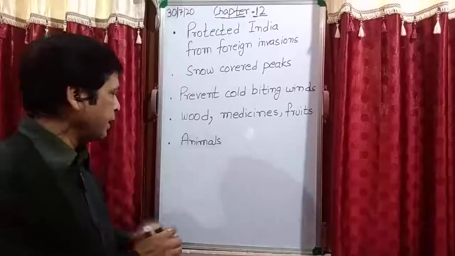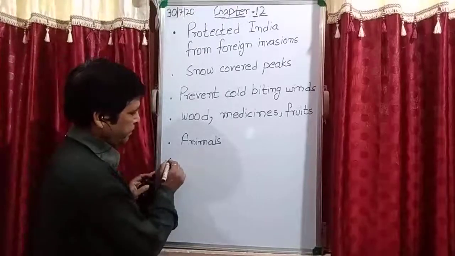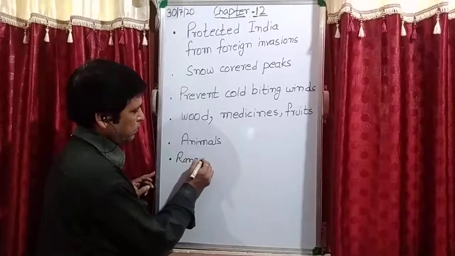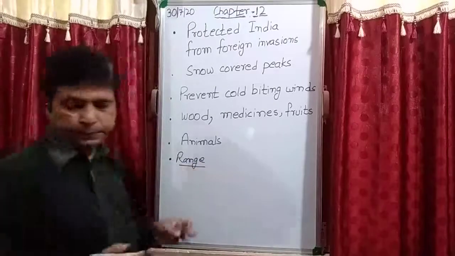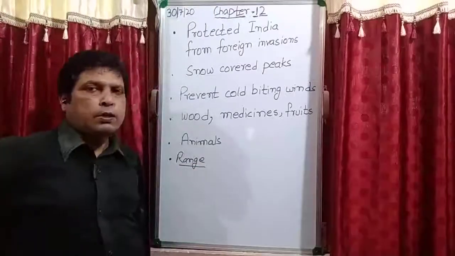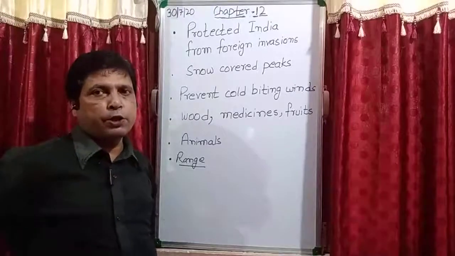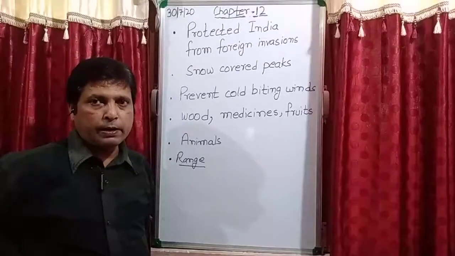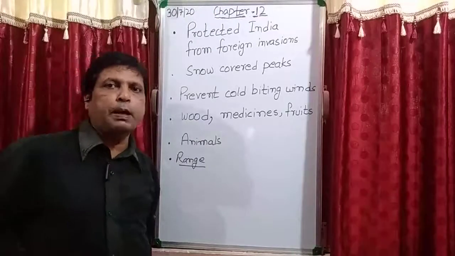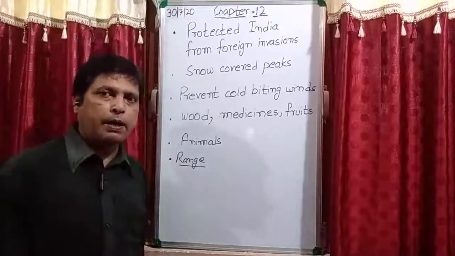First keyword is range. So what is the range? In the beginning of the chapter, I explained you Himalayas range. After that I explained you the three parallel ranges of the Himalayas.